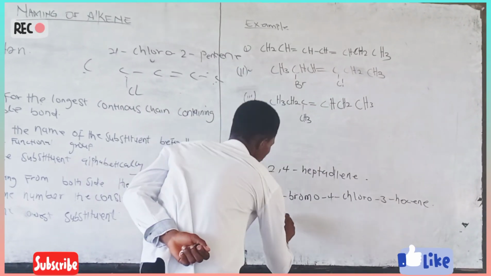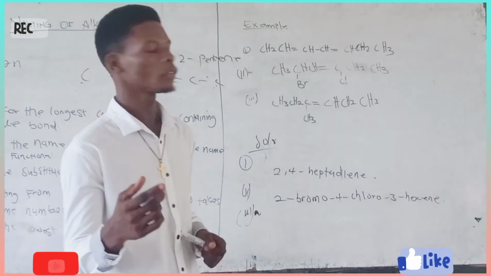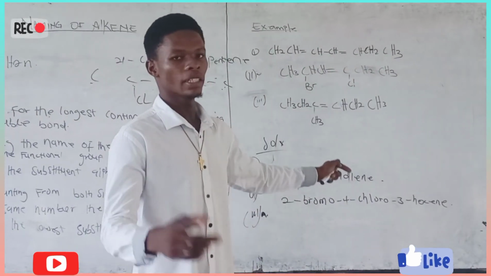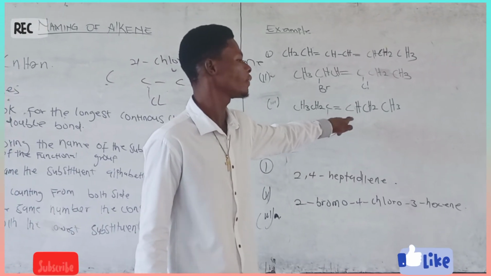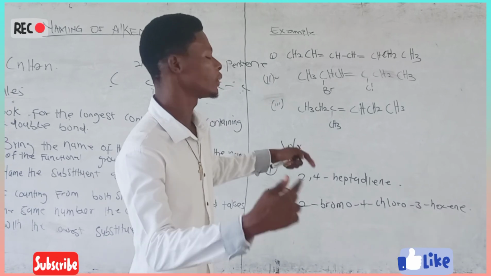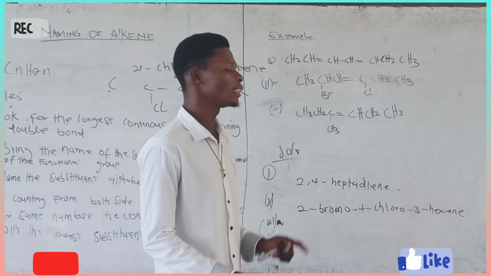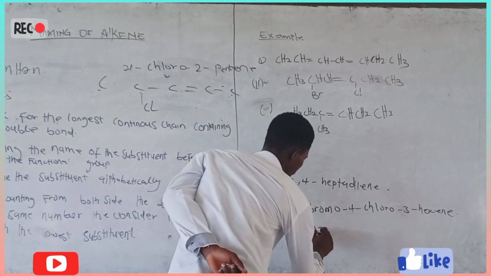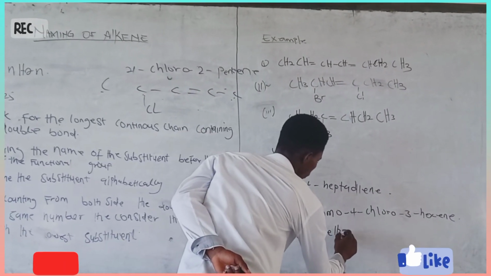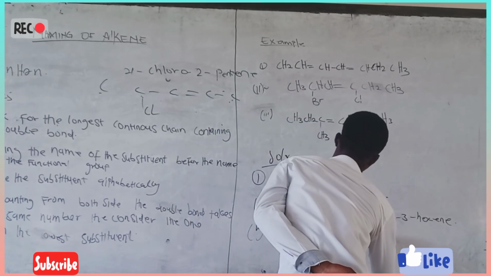So you would consider the least number for the functional group, and the least number also, since the functional group has the same number counting from left to right, then this one should be considered as having the least number also. So the name will be 3 beta 3.